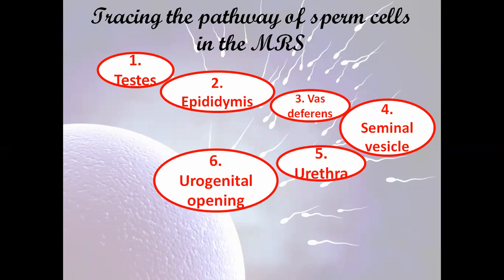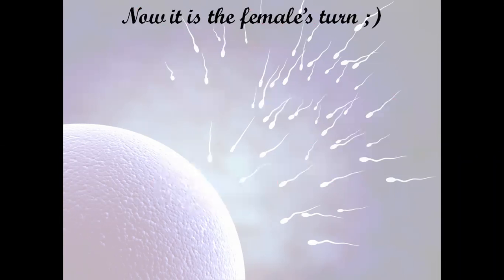And then from the urethra, they reach toward the urogenital opening where they are going to be ejaculated during the ejaculation process. So here it's the male reproductive system. It's almost done. What do we have to do? We have to review the notes about the male reproductive system. We have to study some of the notes related to the male reproductive system.